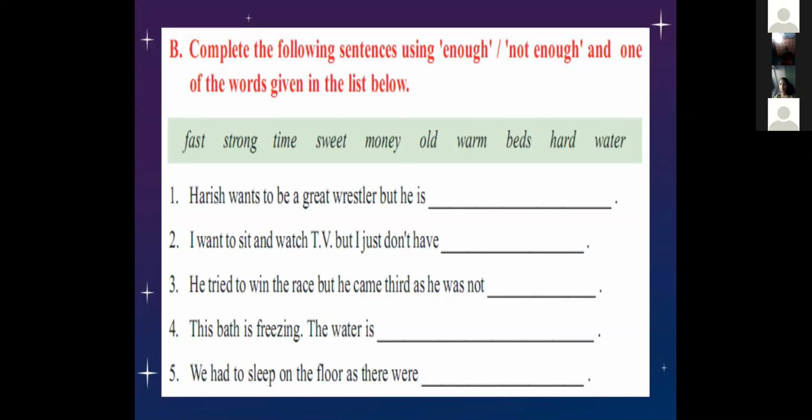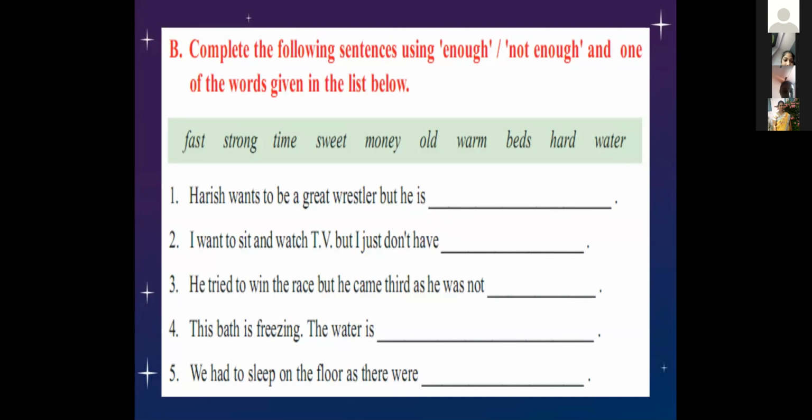This bath is freezing. The water is not warm enough. Next, fifth one. We had to sleep on the floor as there were not enough beds.